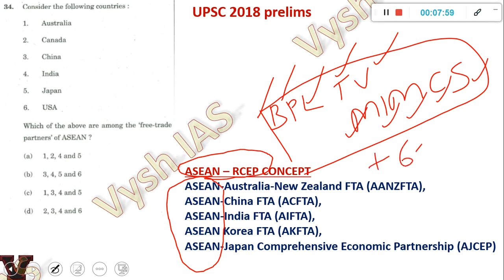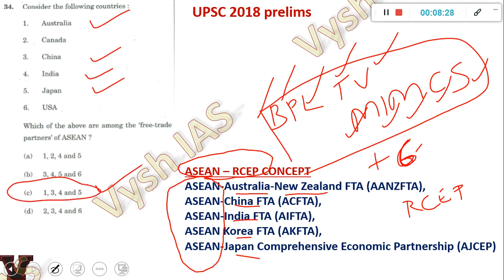Plus 6 countries is what the FTA covers, and what they are trying to make into RCEP. The 6 countries are Australia, New Zealand, China, India, Korea, and Japan. These are the 6 countries which together they want to make RCEP, but India has not yet agreed to it. But they have free trade agreements. ASEAN has free trade agreements individually with these 6 countries. So that is what is asked. If you know that alone, you can see what is there: Australia is there, China is there, India is there, Japan is there. So 1, 3, 4, 5. This is a direct international relations question which you are supposed to know because you are preparing for this. Canada and USA are not there.